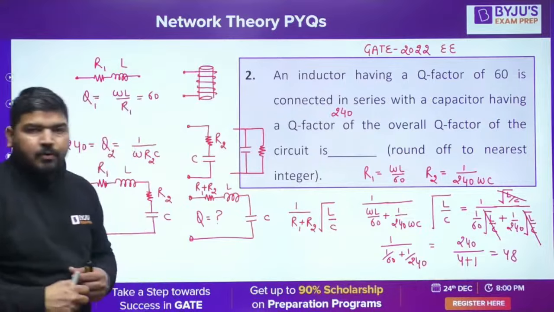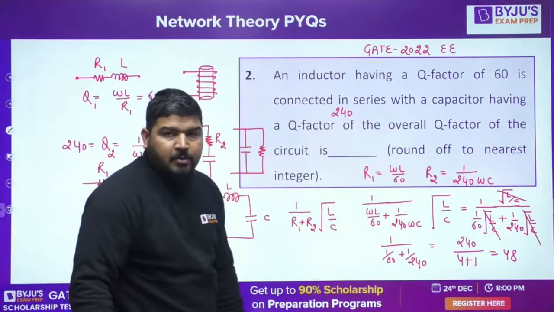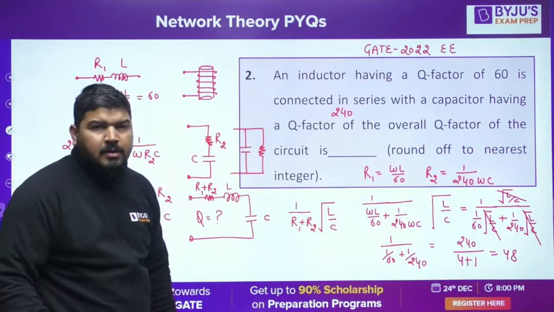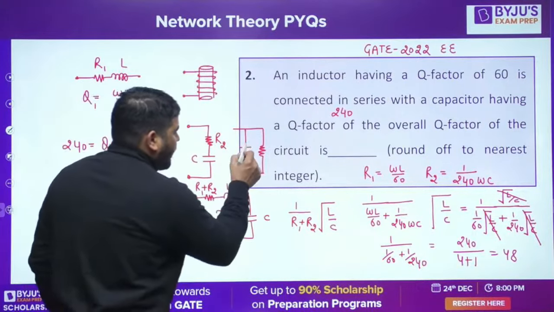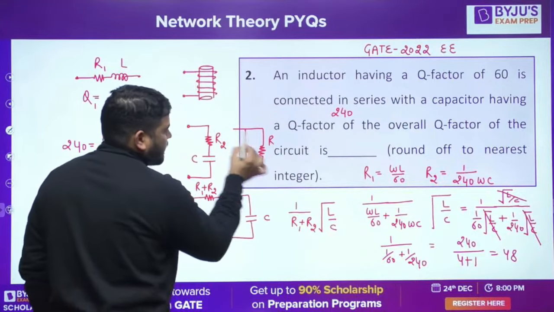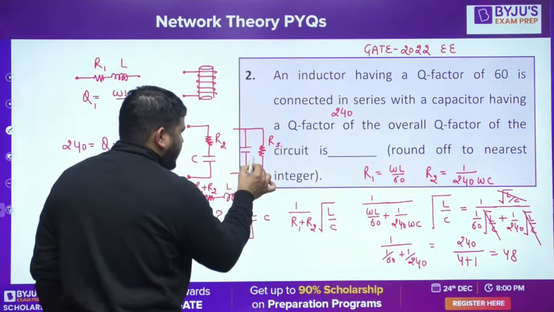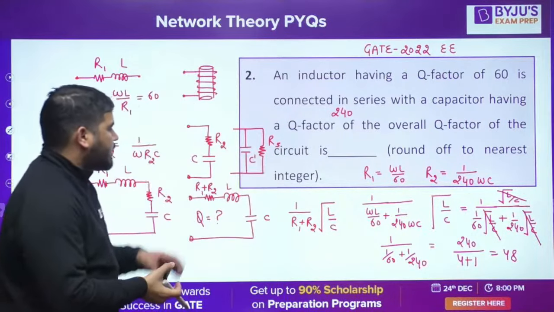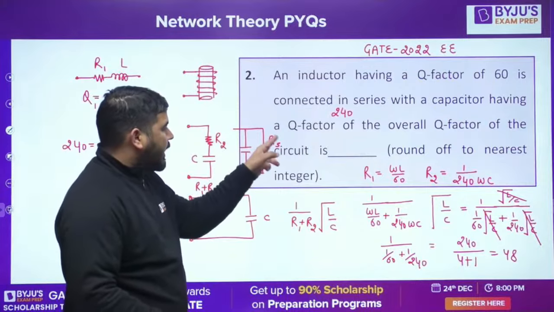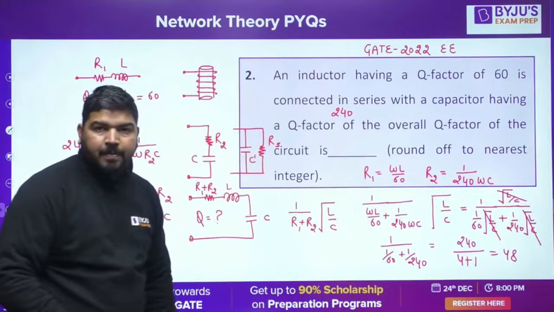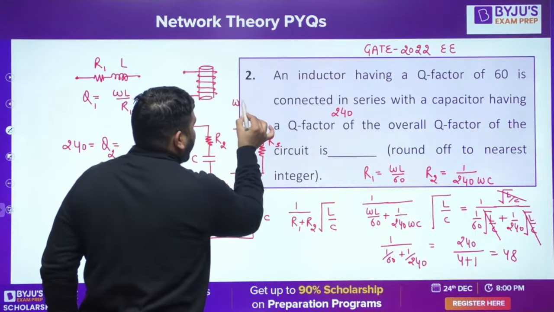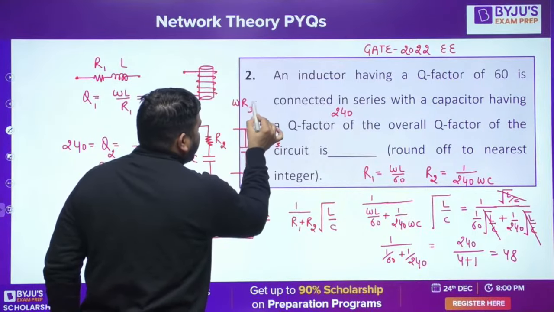Okay, the answer is 48. Now many students think, sir, why have you not used this model? I can use this also, there is no problem. If I use this model, obviously this resistance will be different. Let's say this is R3, and this capacitance will also be different, because this is the equivalent of that. So you have to calculate R3 and C prime, and the quality factor is omega R3 C prime.